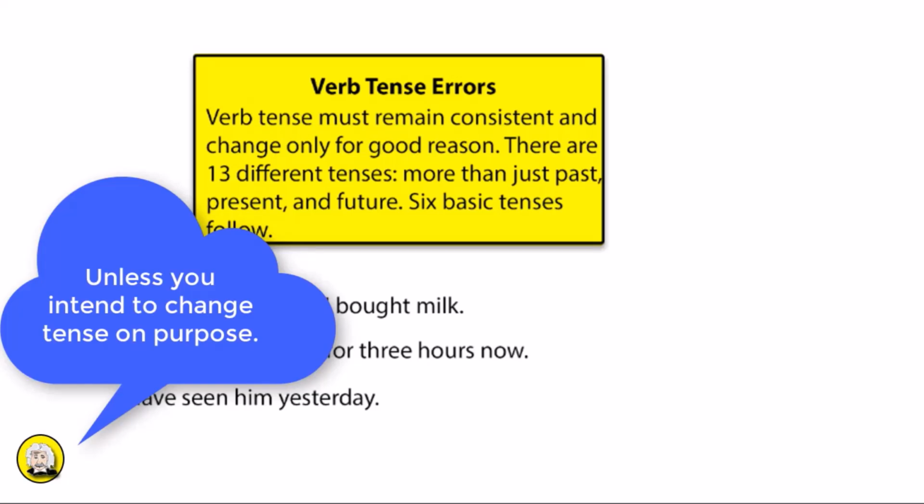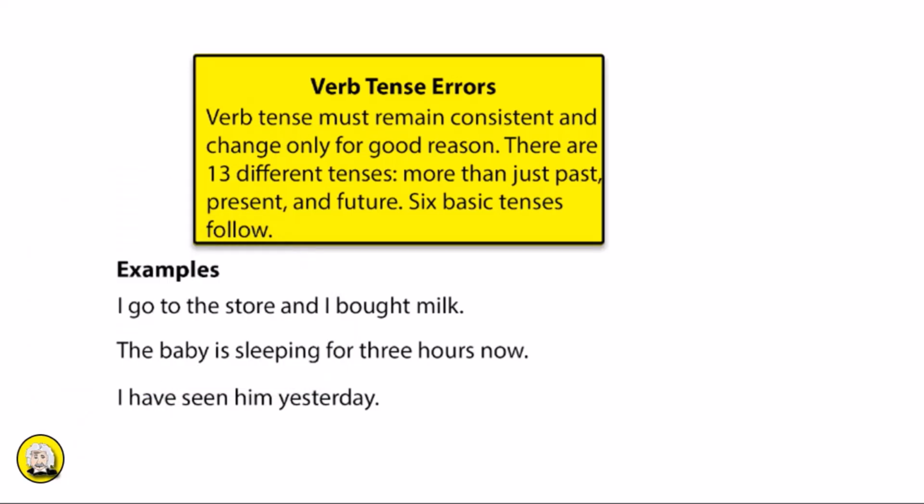Examples of errors in verb tense are as follows. I go to the store and I bought milk. I go is a present verb, and I bought is past tense. There's a disagreement here in the time frame of when events are occurring. It should either say, I go to the store and I buy milk, or perhaps the author means past tense, I went to the store and I bought milk.